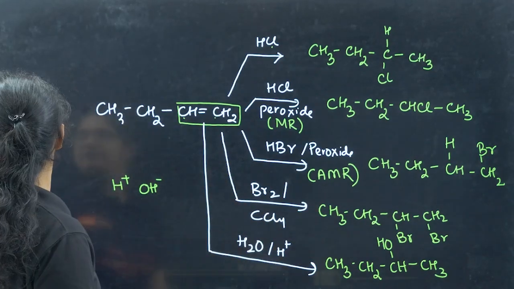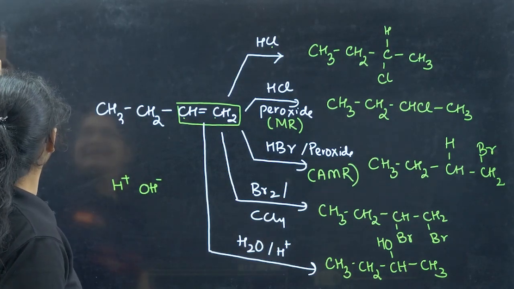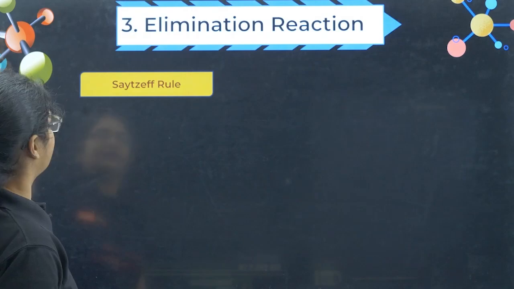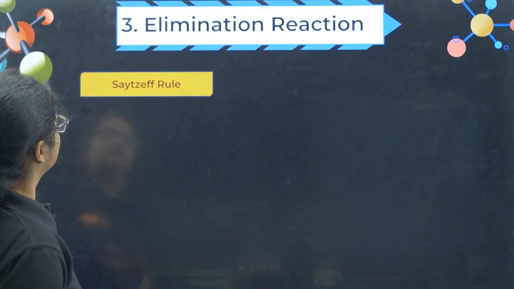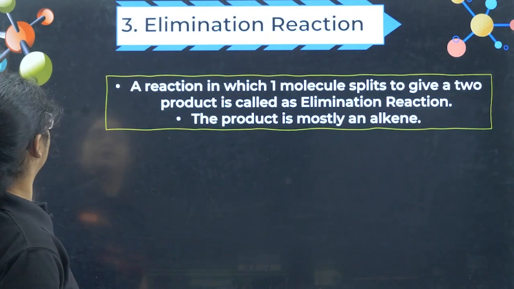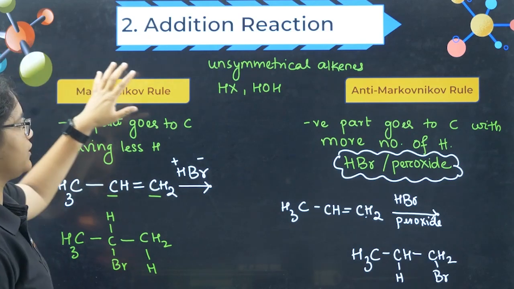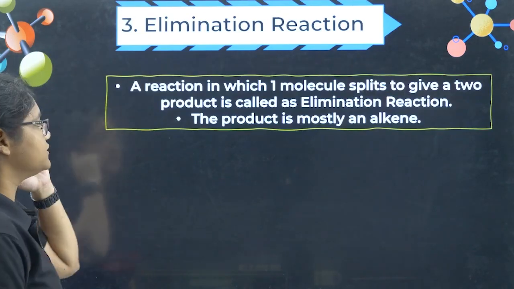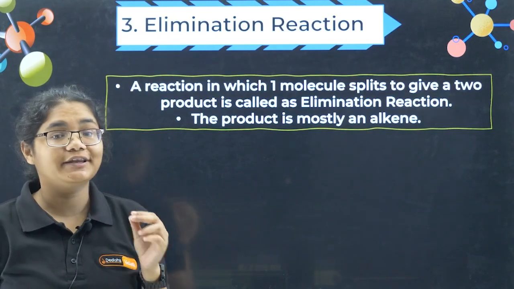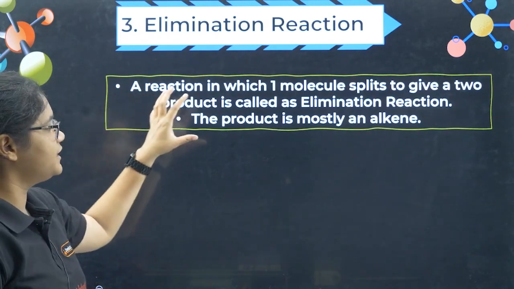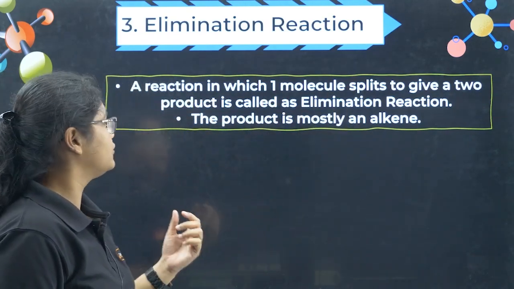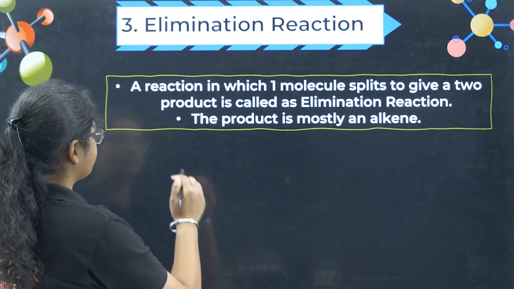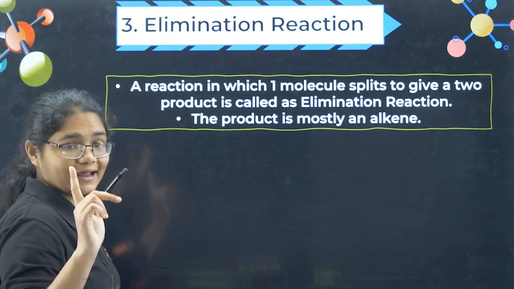Now we will go to the next thing, that is elimination reaction. We have discussed addition reaction, Markovnikov and anti-Markovnikov's rule. Now let's move to elimination reaction. What does it tell? A reaction in which one molecule splits to give you two products is called an elimination reaction. Basically, you should remember the product is mostly an alkene here.